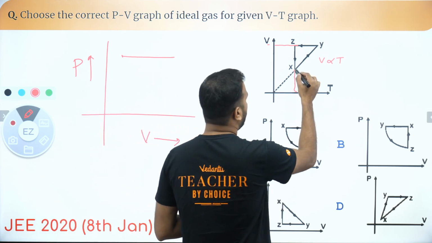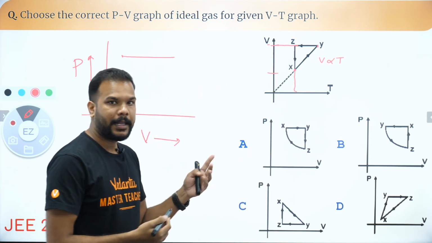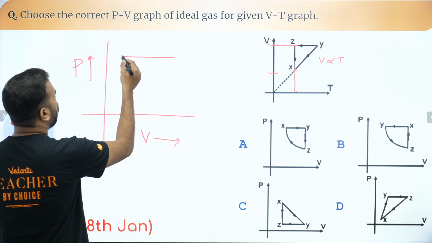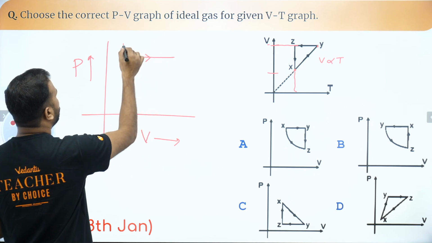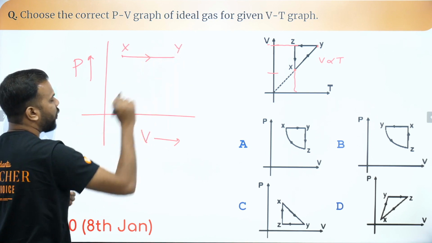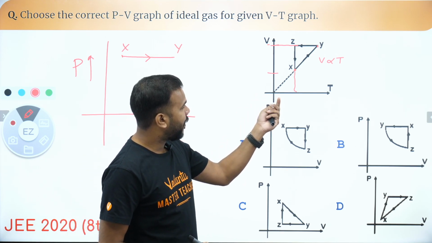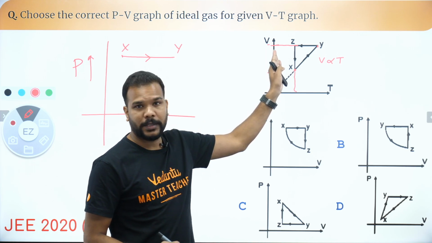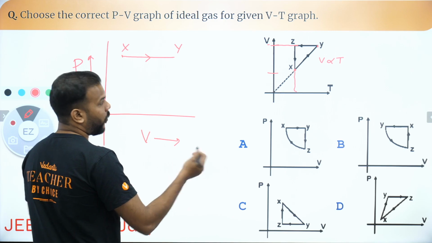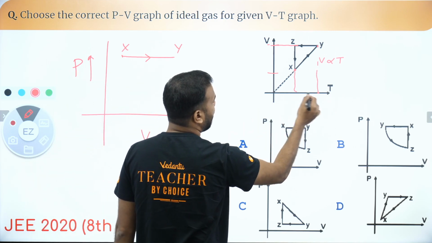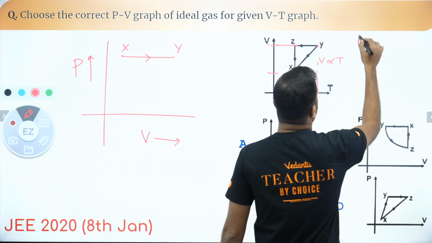So for that, I will check if I'm going from X to Y, what is happening to the volume. You can see clearly that the volume is increasing. That means if I'm going from one point to another, the volume must increase. So increasing volume is from X to Y. So surely you are going in this direction. After that, let's speak about Y to Z when the volume is constant. Okay, when the volume is constant, what is happening to the temperature? You can see that the temperature is decreasing, which means what? Pressure will also decrease when the volume is constant. What you have to keep in mind?